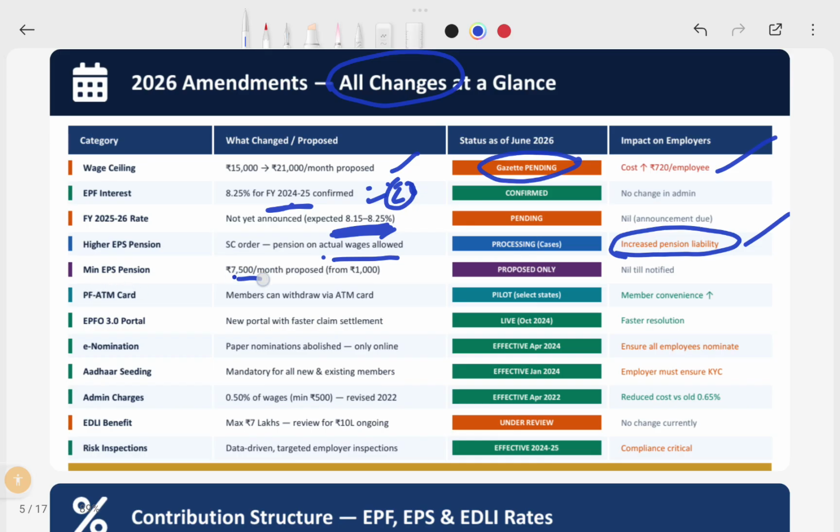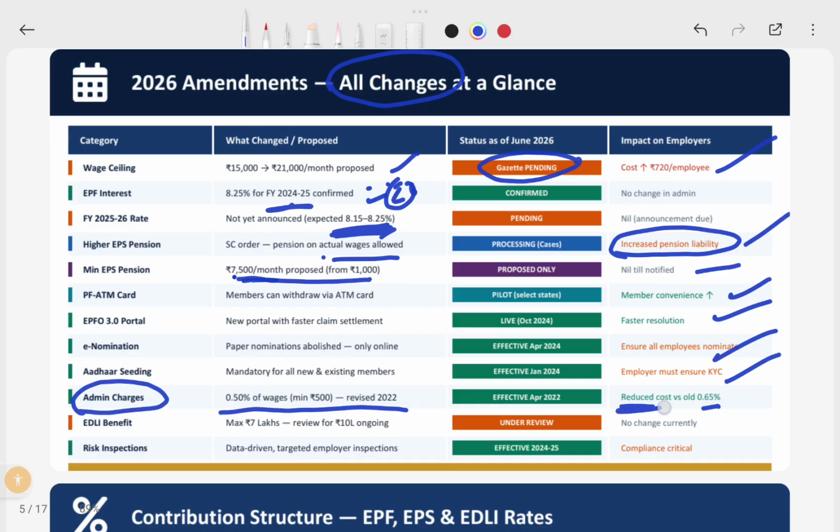Minimum pension is proposed from 1,000 to 7,500. This is also not notified. And ATM card, this will increase the member convenience. And also the EPF portal is faster for faster resolution. So e-nominees are now available, and all employees should nominate their e-nominees. And Aadhaar seeding is now mandatory for every KYC. And admin charges should be reduced. Earlier it was 0.65, now it is 0.05. So there should be a reduction in these administration charges.